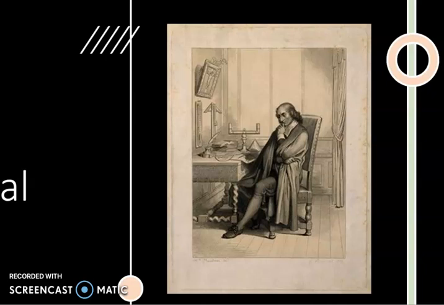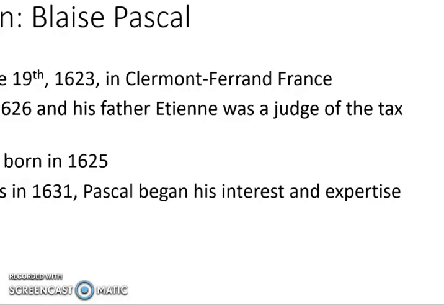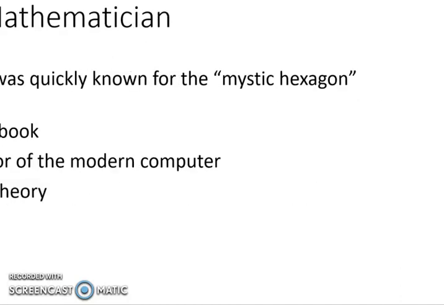Blaise Pascal, 1623 to 1662, was the length of this mathematician's life. Pascal was born June 19, 1623, in Clermont-Ferrand, France. His mother died in 1626. His father, 18, was a judge at the tax court. His sister, Jacqueline, born in 1625, was with them and began her literary career as they moved to Paris in 1631. Pascal also began his interest and expertise in mathematics.